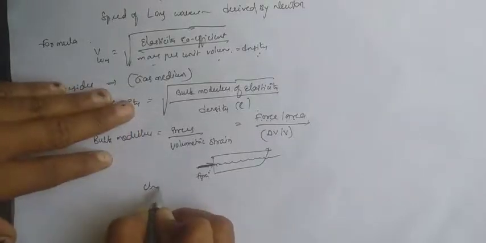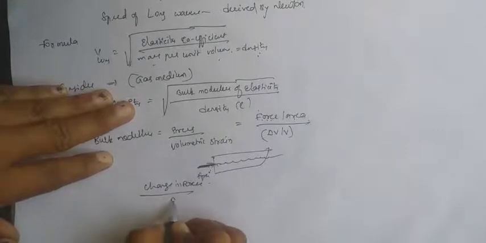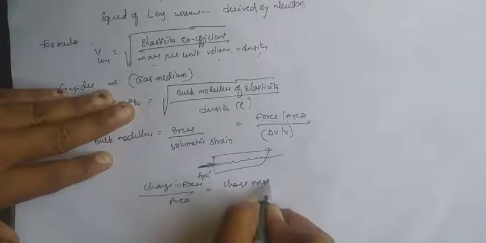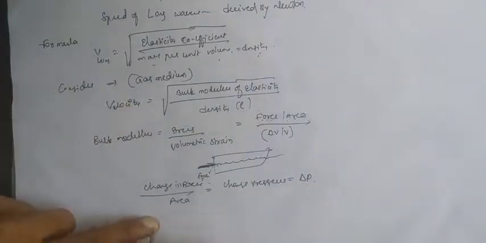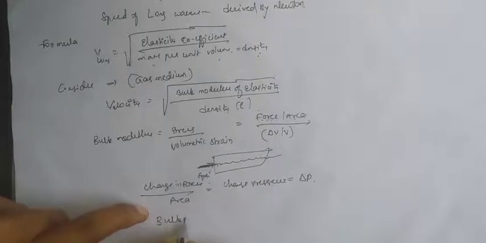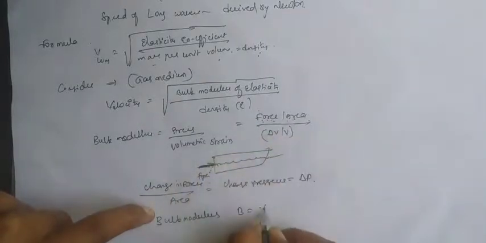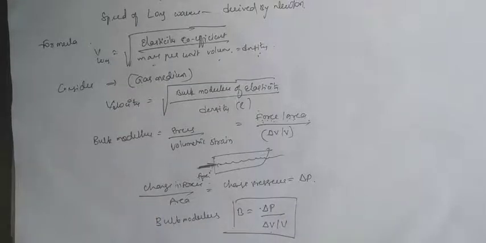So that's why here, change in force divided by area must be equal to the change in pressure, that is del P. So here the bulk modulus B is equal to force by area, that is change in force by area, which gives change in pressure, divided by del V by V. Okay, so this is the bulk modulus.